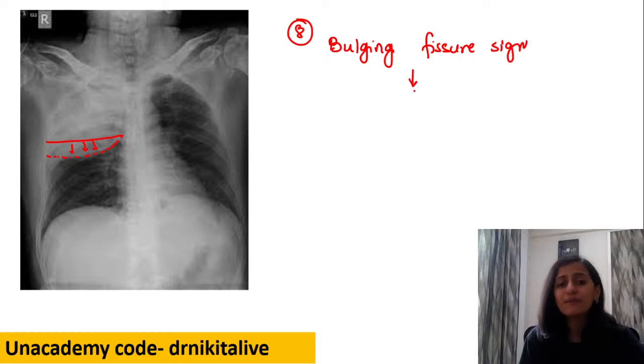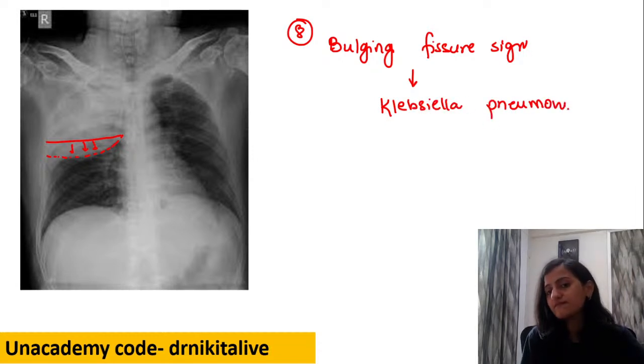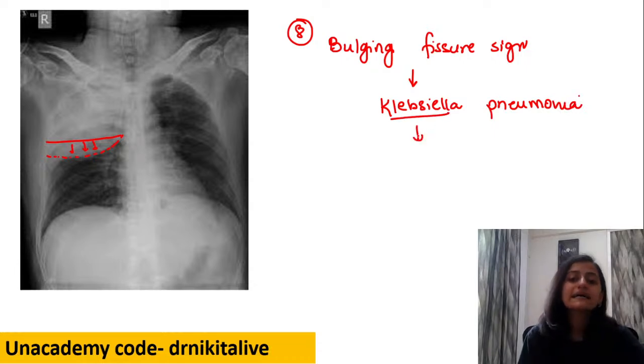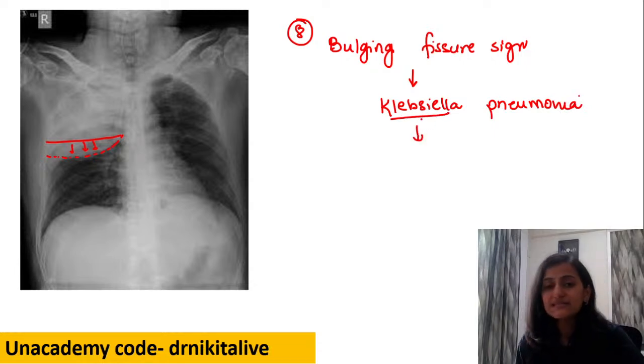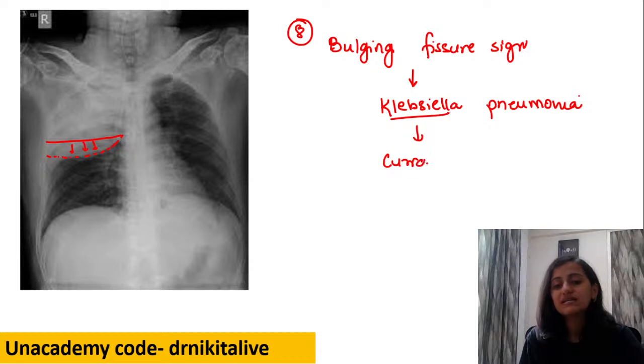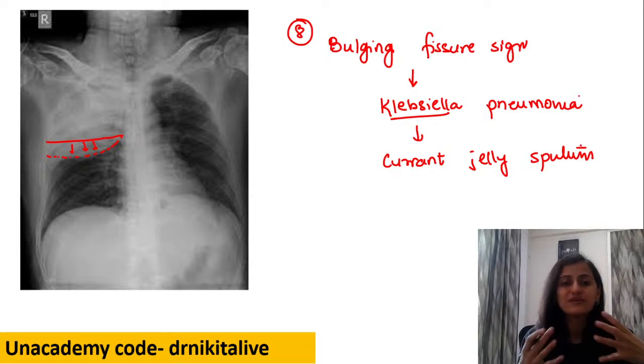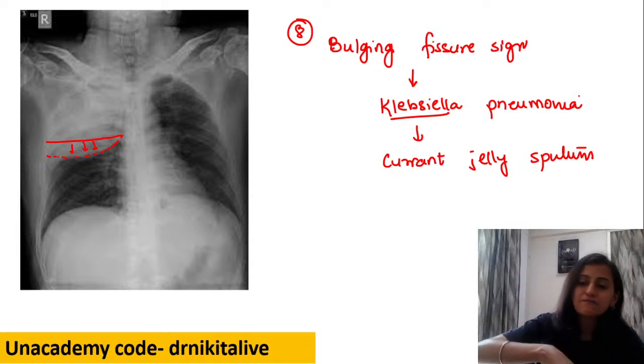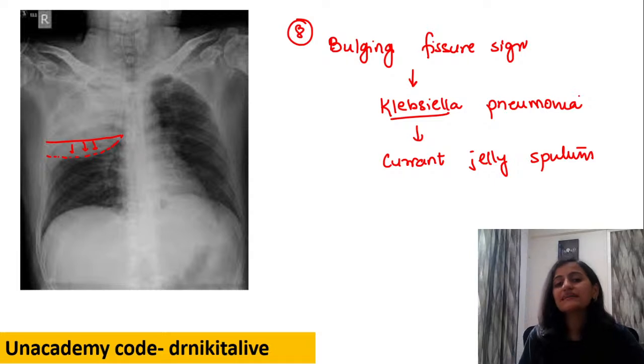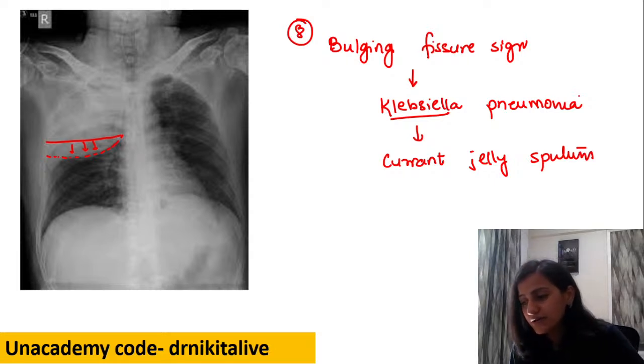The most common cause of this bulging fissure sign is Klebsiella pneumonia. Klebsiella, Friedlander's bacillus, gives your currant jelly sputum. So sputum which is very thick, viscous, causes the pressure on the fissure. So that is the bulging fissure sign, okay?